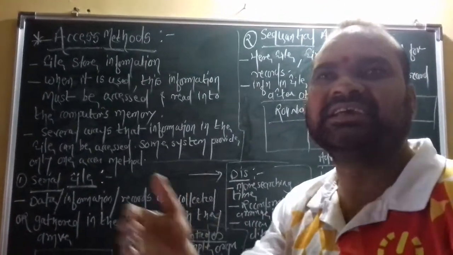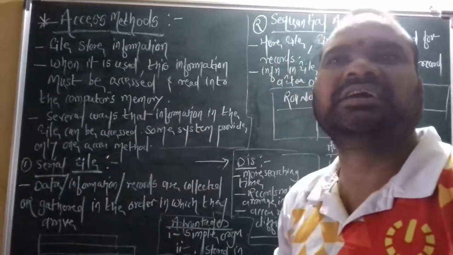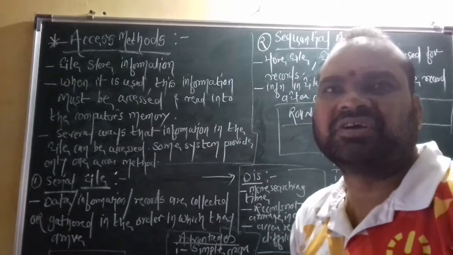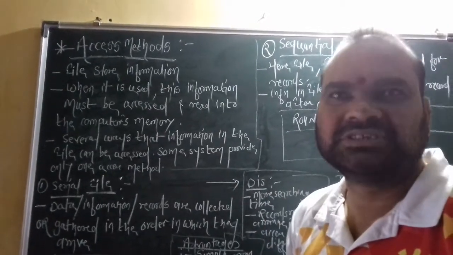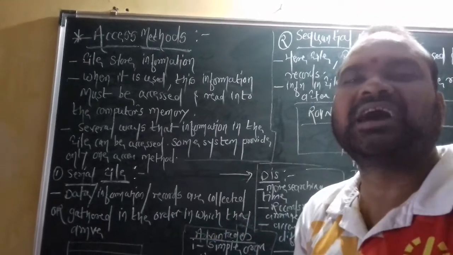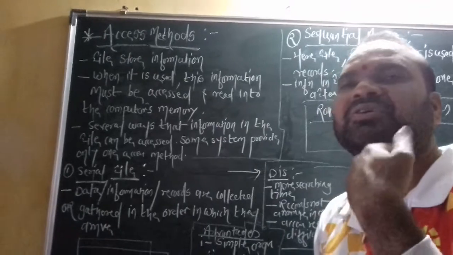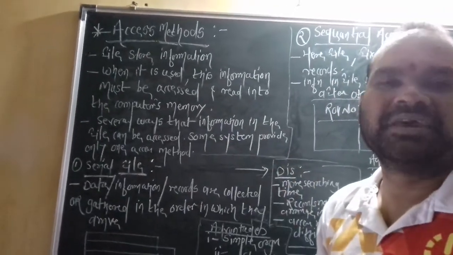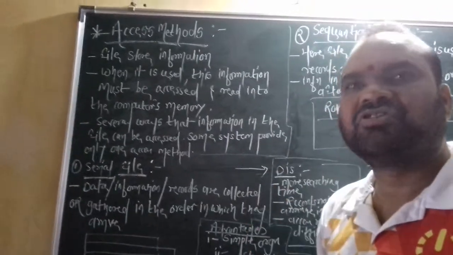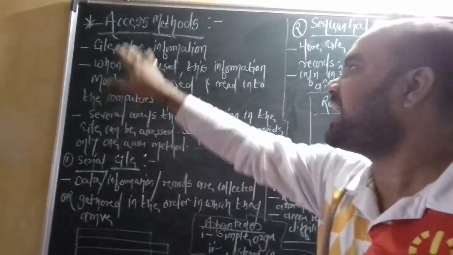Access means what exactly? Whenever you access a particular thing like an image, file, or any kind of record in the machines or in the computer, that kind of process is accessing. Whenever you use a particular file, record, or image in the computer, that situation is exactly an access.